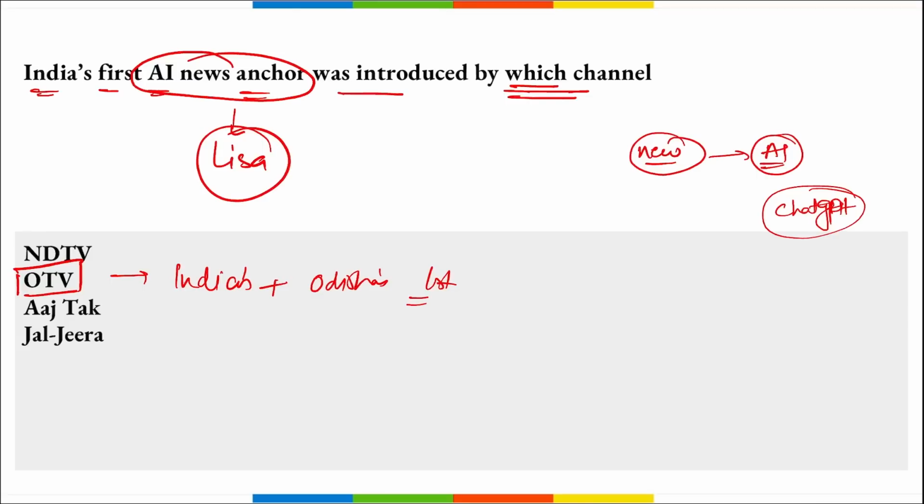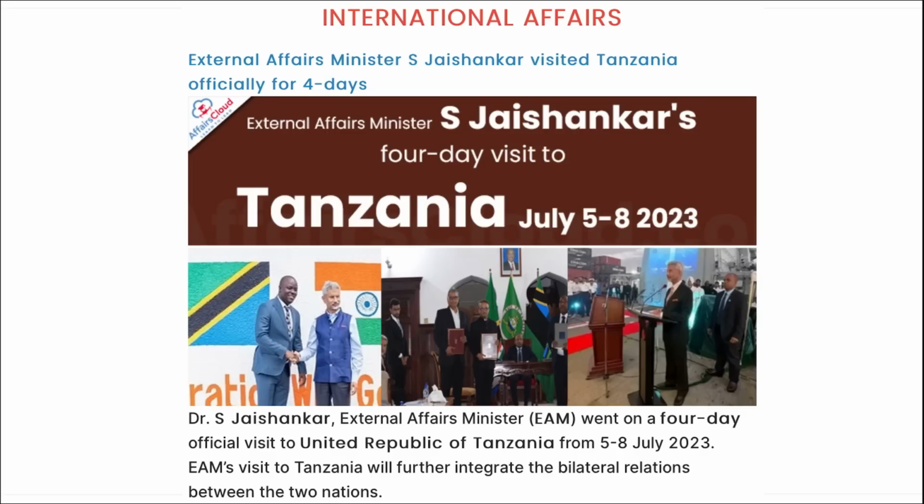Lisa is the first AI anchor in the free-to-air regional television broadcasting platform. Also, the first Odisha news anchor with the ability to speak multiple languages, including Odia, Hindi, English, and others. Correct. Next question. So remember here, Lisa is the name of this news anchor, and it was launched by OTV.